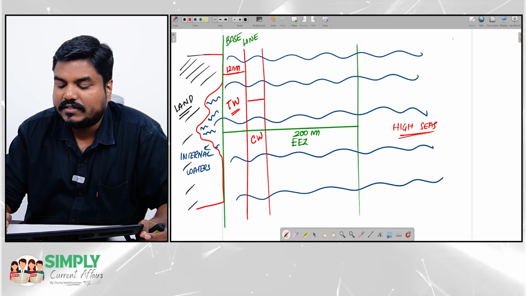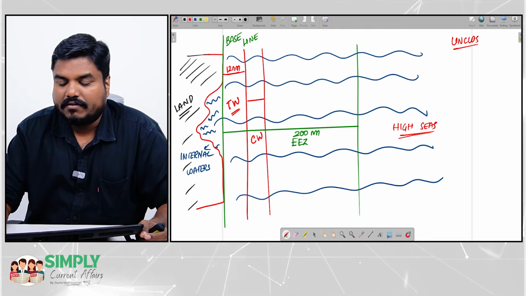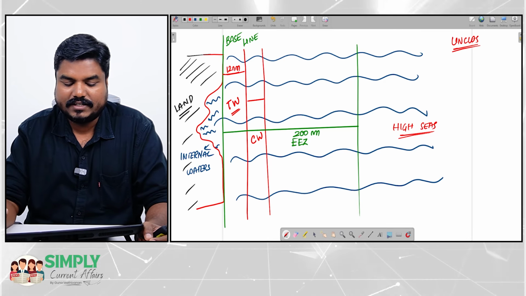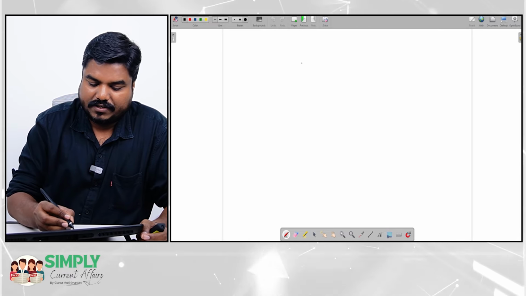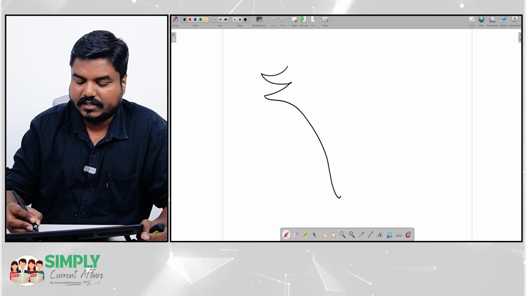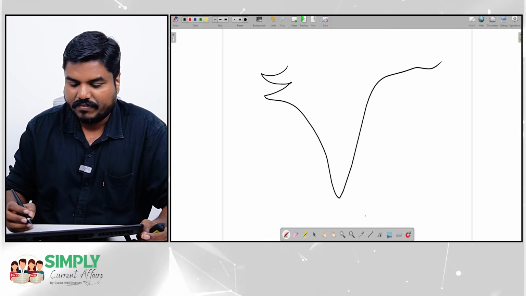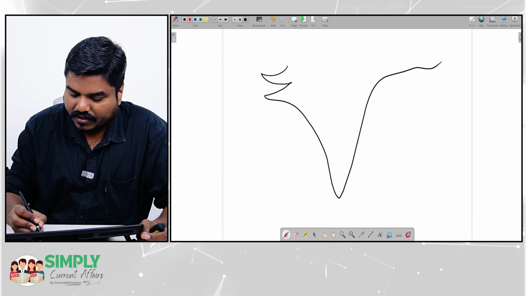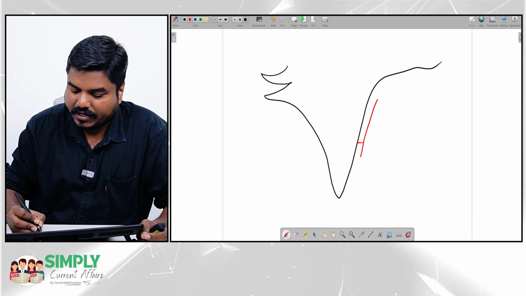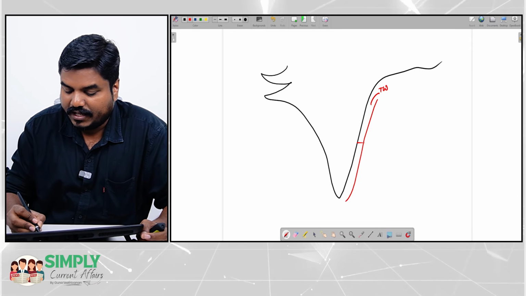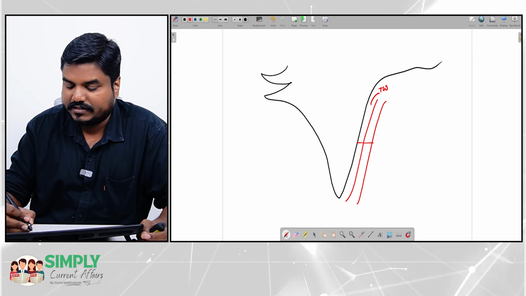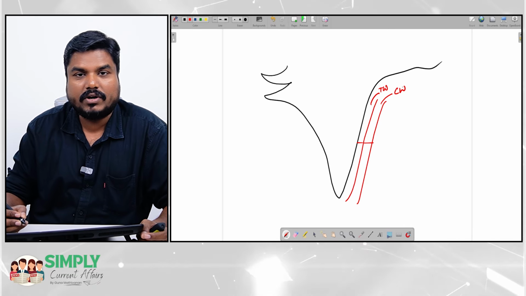All these are defined by the UN Convention on Laws of Seas. Let me draw one more picture here. Let's take the coastal side of India. From India, 12 nautical miles, this region is called territorial waters. Another 12 nautical miles, this region is called contiguous waters.